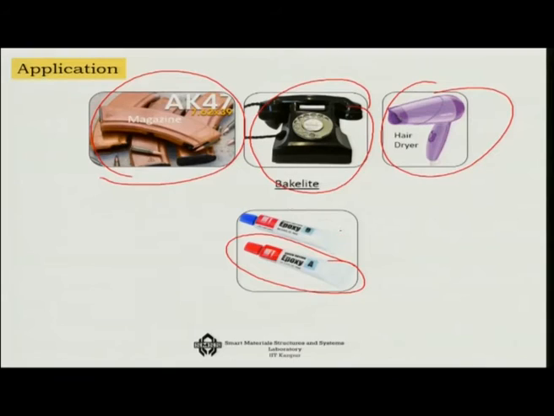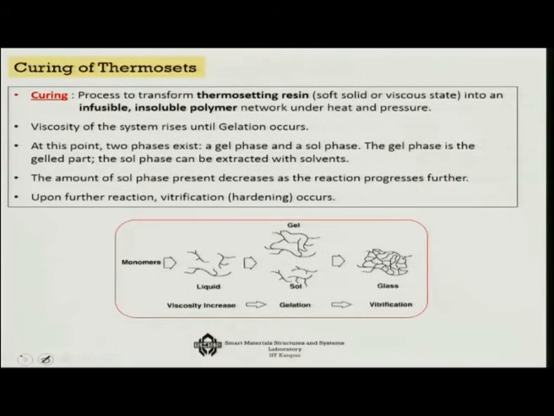Sometimes you will see in the market that there are two glues and you need to mix them together to actually initiate the polymerization reaction, because they are so heat sensitive and the shelf life is so limited. So, special care is taken that they do not automatically get networked like the super glues. You will get them in two parts, like epoxy A and epoxy B. You mix them in a particular stoichiometric ratio, the polymerization starts and you will get a good hard thermoset polymer, which is used in composites.